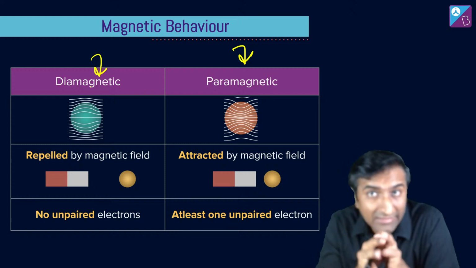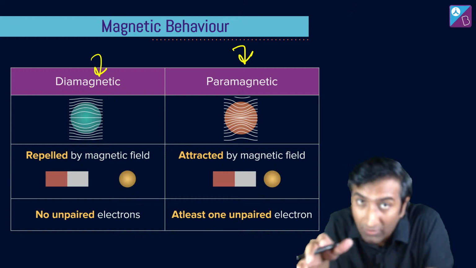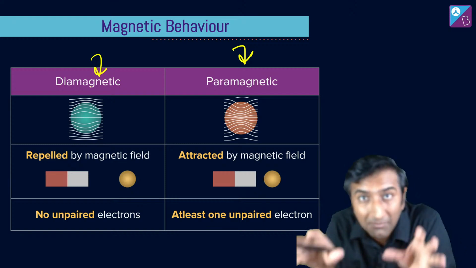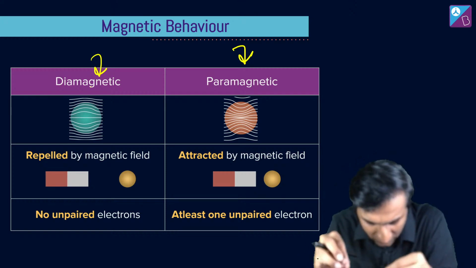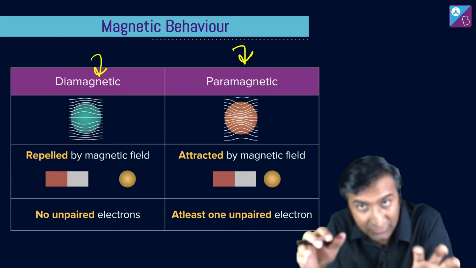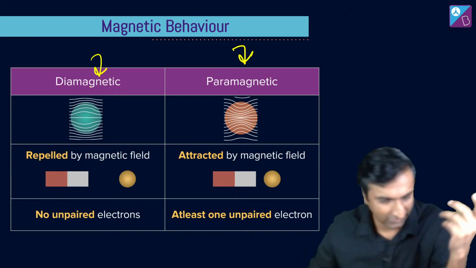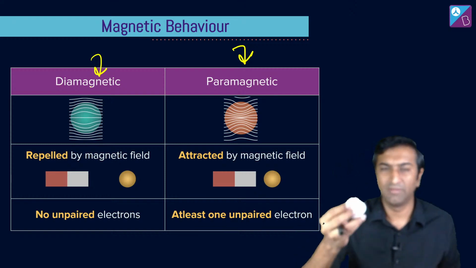Please, don't think that if you put it in a magnetic field, nothing will happen. Right? That's not what diamagnetic is. Diamagnetic is repelled by a magnetic field, which means that there is some sort of magnetic activity. It's not like some plastic piece, or I don't have anything plastic next to me. How do I not have plastic next to me? I think this is plastic, maybe metal.